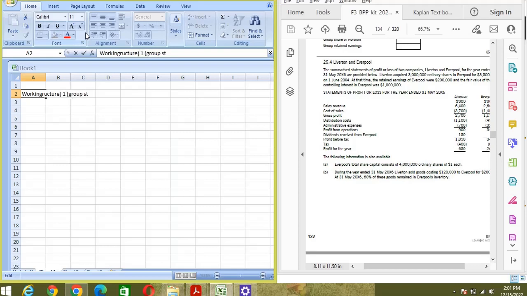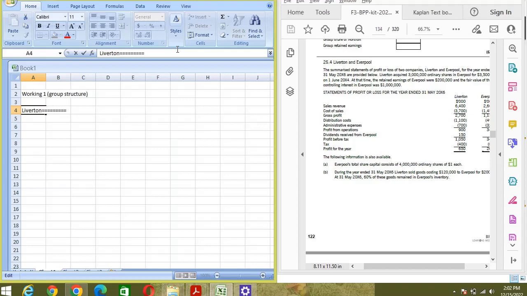Liverton is the parent company, and Liverton acquired shares.